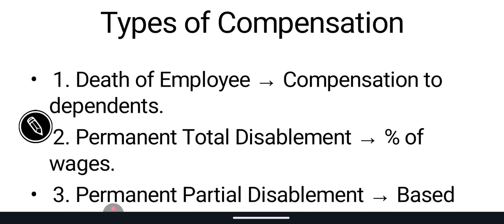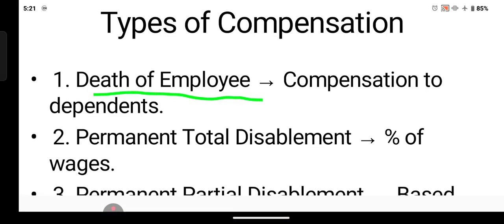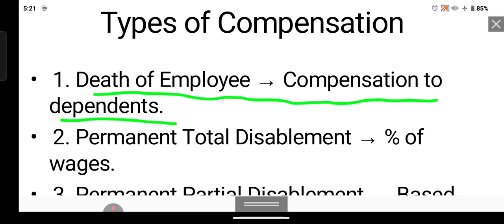Types of compensation. Now, what are the types of compensation? Death of employee: compensation to dependents. Permanent total disability: percent of wages. If someone dies, the company will give a lump sum of a big amount directly to his family for the remaining years, so there will be no monthly payment.